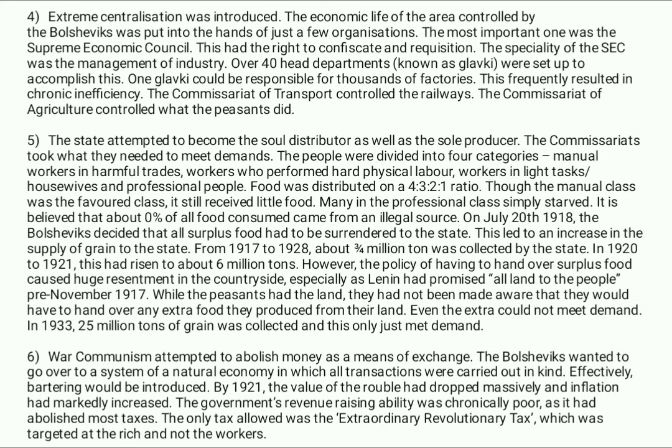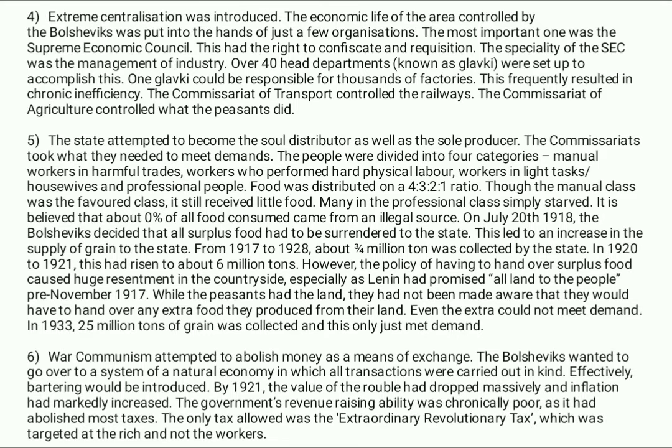The state attempted to become the social distributor as well as the sole producer. The commissariat took what they needed to meet demands. The people were divided into four categories: manual workers, workers who performed hard physical labor, workers in light tasks, housewives, and professional people. Food was distributed on a 4:3:1 ratio.